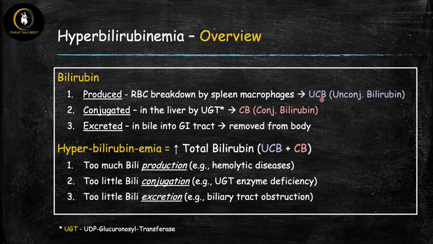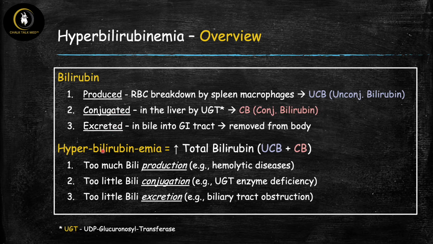And the problem with that is that it's not water soluble. So in order for us to remove it, first we have to move it onto the liver here in step 2 so that it can become conjugated. Once it gets conjugated in the liver, it becomes conjugated bilirubin, which is now water soluble. And that means that we can eliminate it in step 3 here by excreting it in the liquid environment of bile into the GI tract, where it's then removed from the body through feces. And this is the process of bilirubin from where it's produced to where it's conjugated and then it's eliminated. Now, this is all normal.